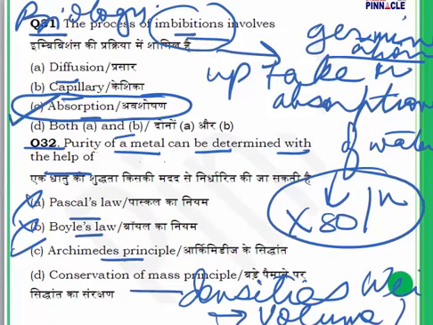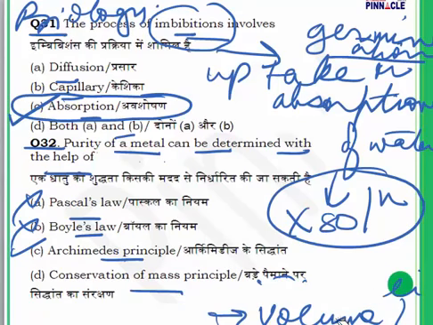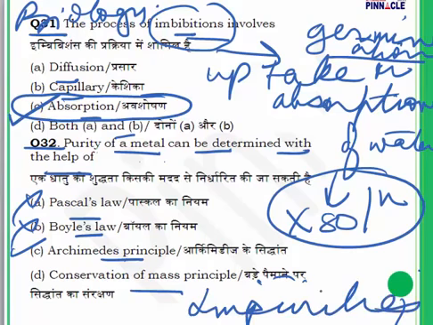Different metals will have different densities, and due to this they have different volumes and different weights. So a pure metal is going to have a particular density, and once there are impurities in it, the density is going to change. So what are we going to do? We are going to put the pure metal in water, and then we are going to see the amount of liquid it has displaced, the volume of the liquid. And similarly, we are going to take one with impurities, and by calculating these, we will be able to judge impurities present in any metal.